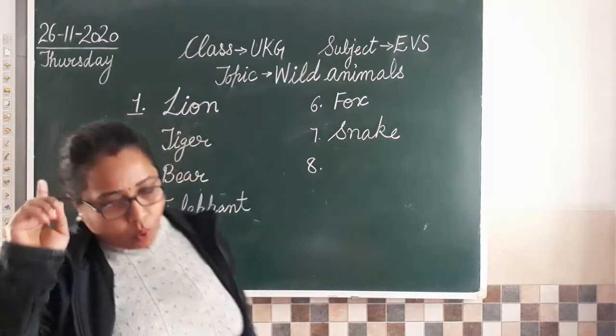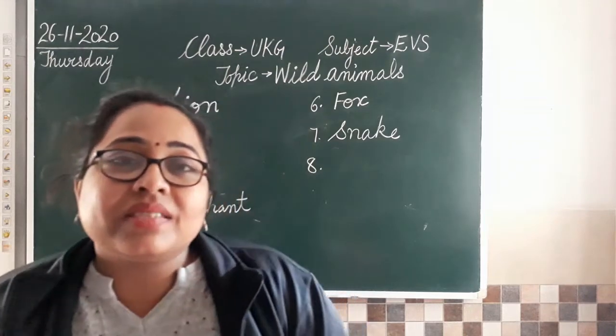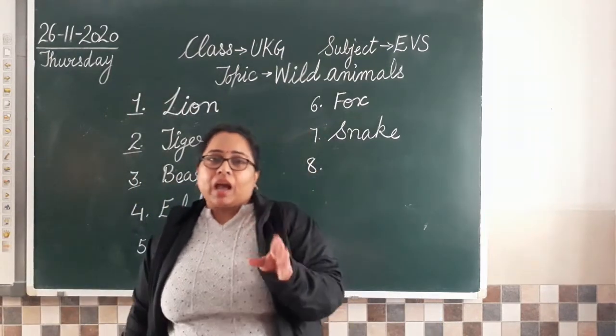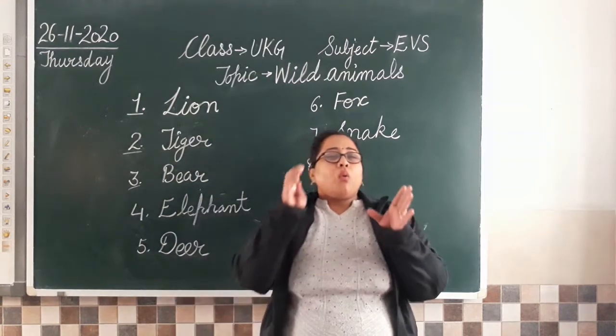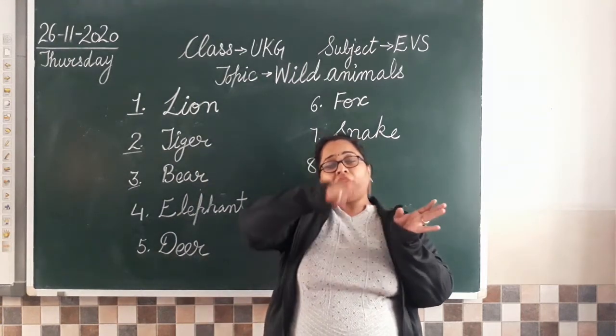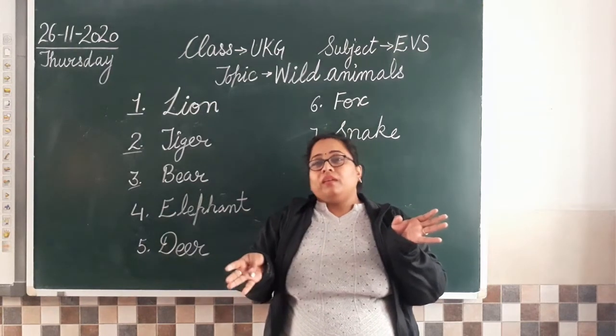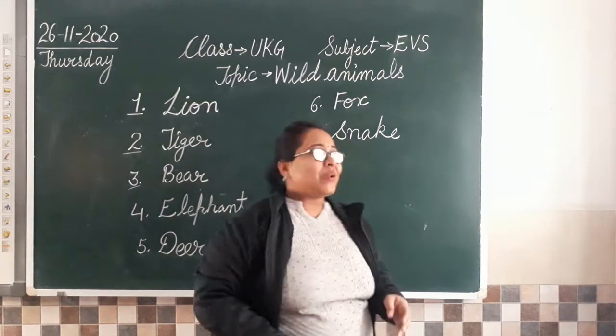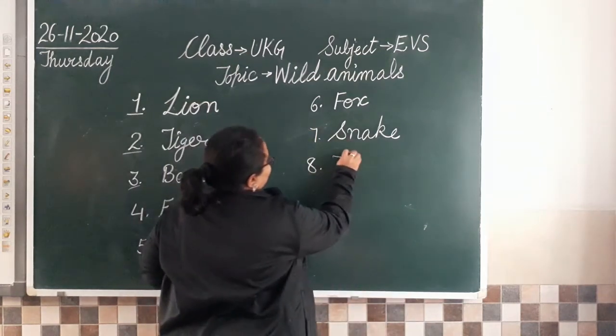Can anyone tell me one more animal? Yes? If I give you a hint, an animal which is having white and black stripes on the body, whose whole body has white and black stripes. White, black. So what is that? Zebra. Yes, zebra.